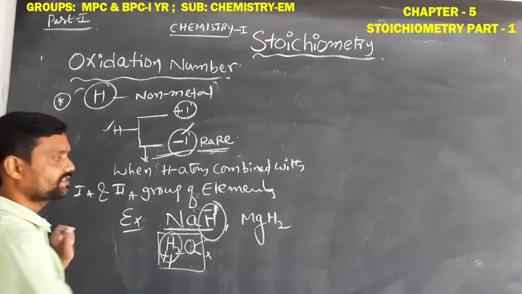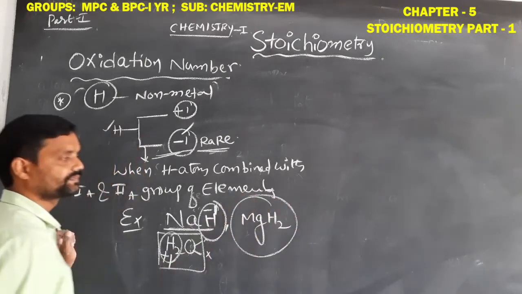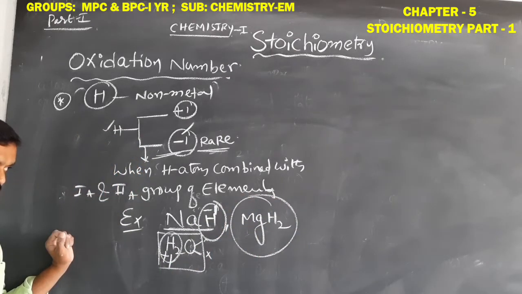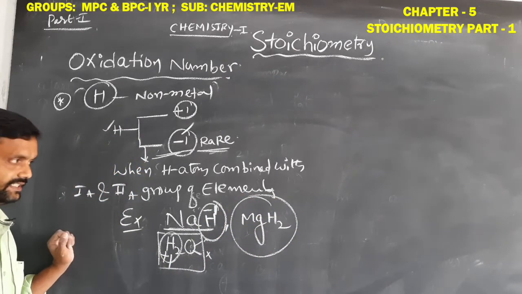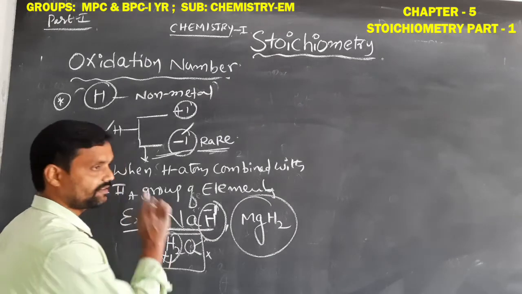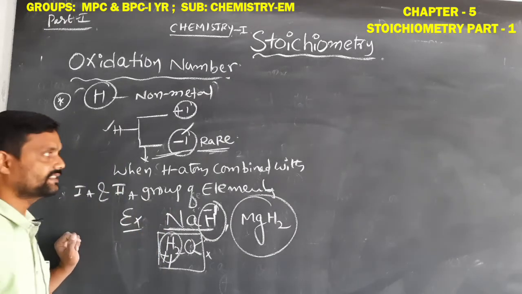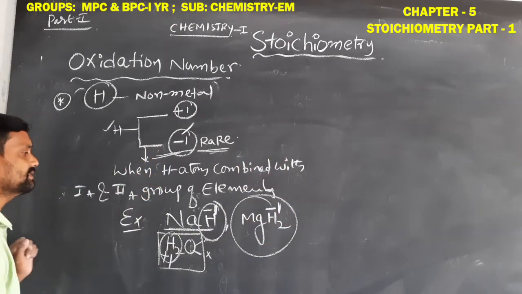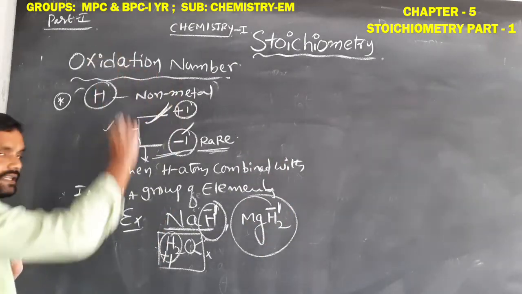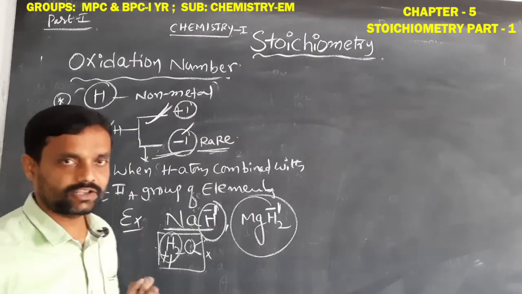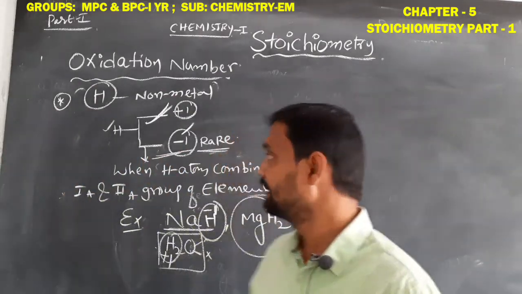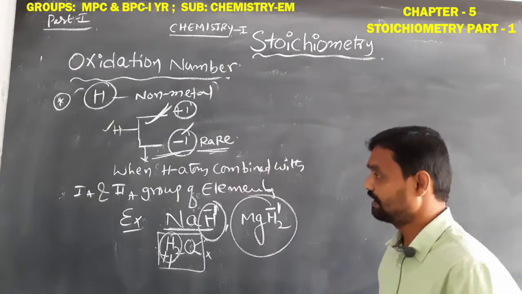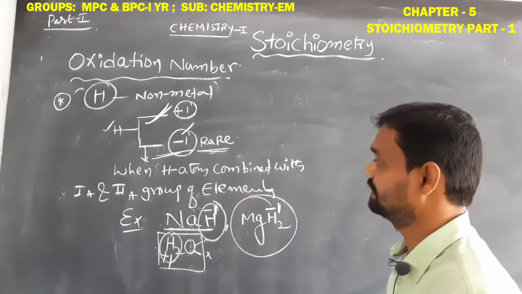Let us see this compound, hydrogen is combined with the second A group element magnesium. So when it is combined with first A or second A, its oxidation number is -1. In all remaining conditions, its oxidation number is +1. This is the key point we should remember, the hydrogen element special conditions.